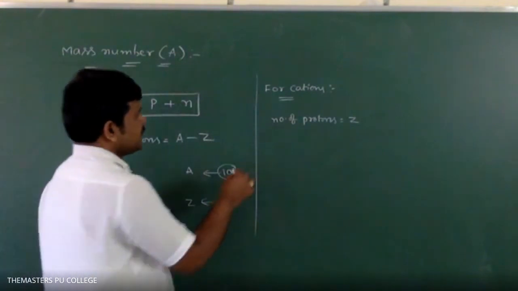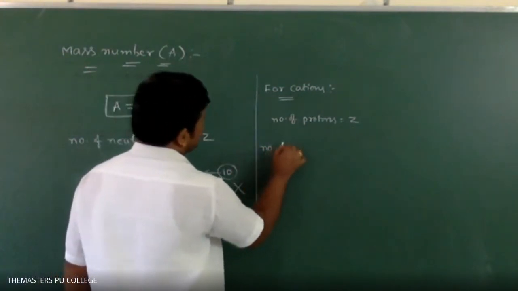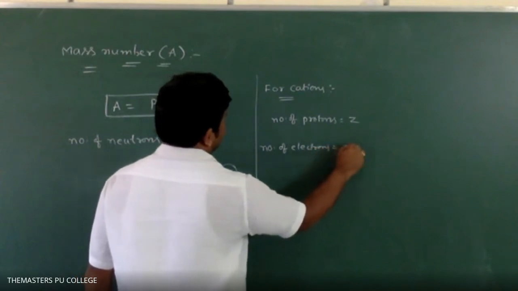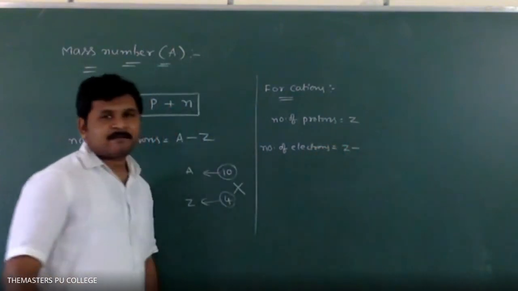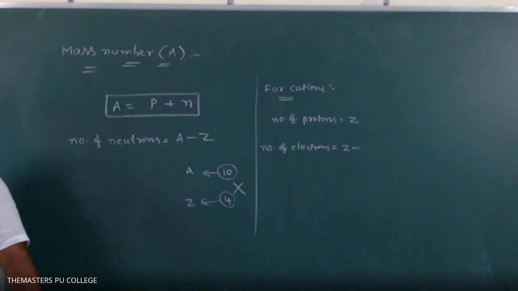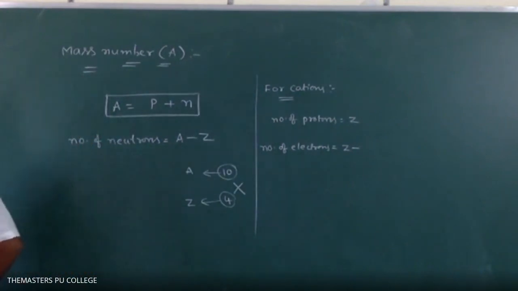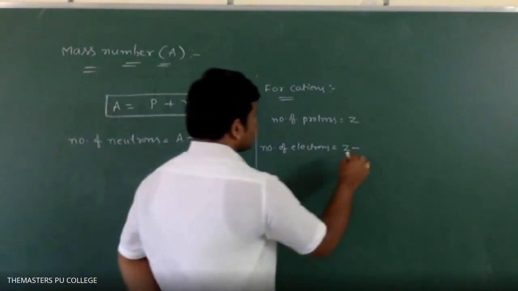Okay? Number of electrons is Z minus number of electrons lost.